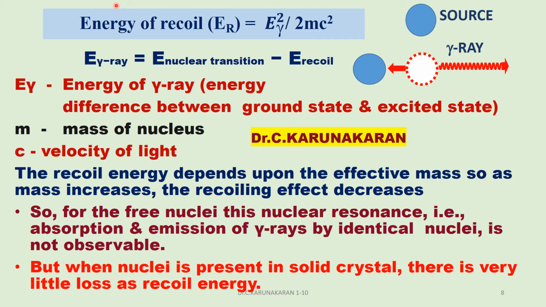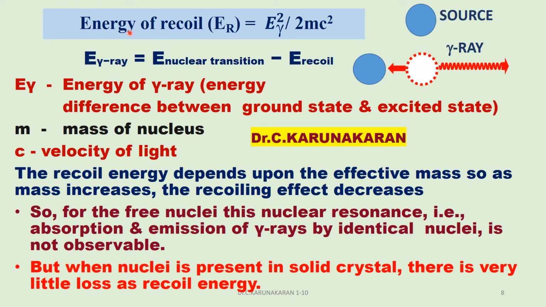Now, the recoil energy depends upon the effective mass of the nucleus. If the source is in the gaseous state, it will move back when the gamma ray is emitted or fired. But if the source is in the solid state, then the recoil energy will be zero, because in the solid state the effective mass is very large.